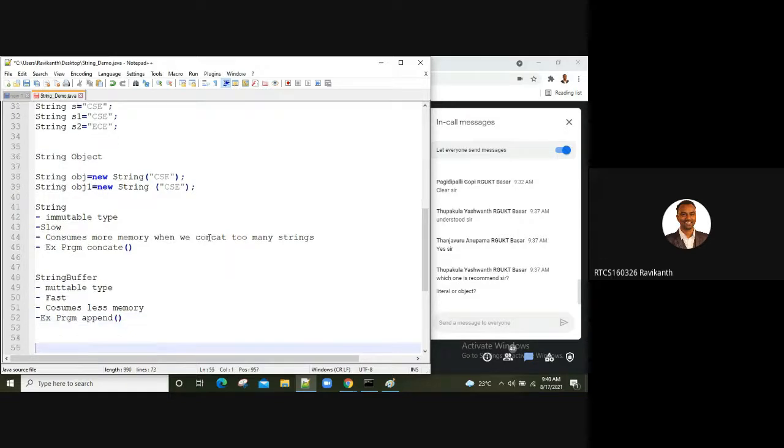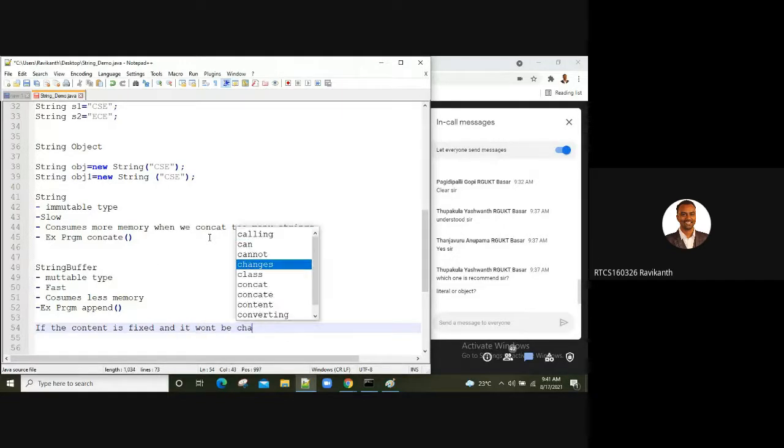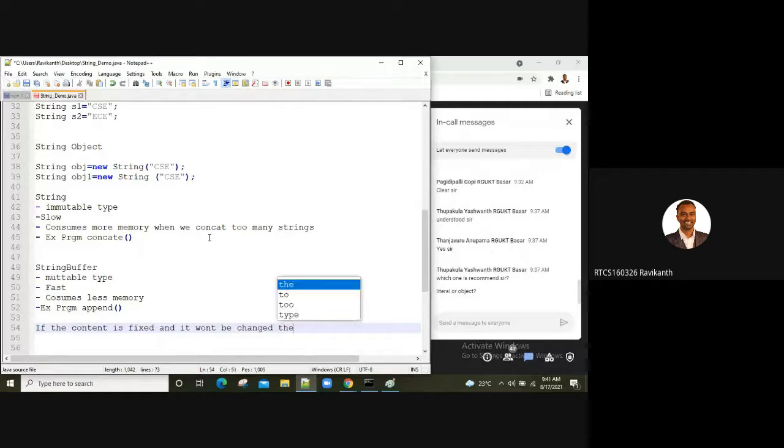If you still ask me, sir, when to use string buffer? Of course, there is also a concept called string builder. My answer to that question is: if the content is fixed and won't be changed frequently, then I suggest you go with the string concept.